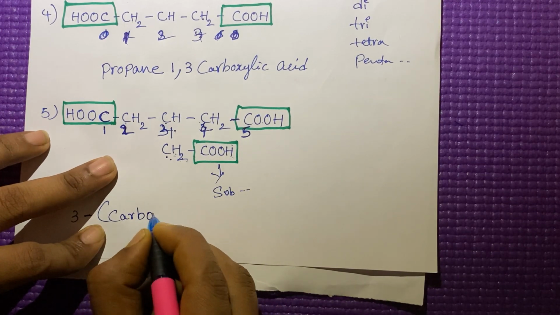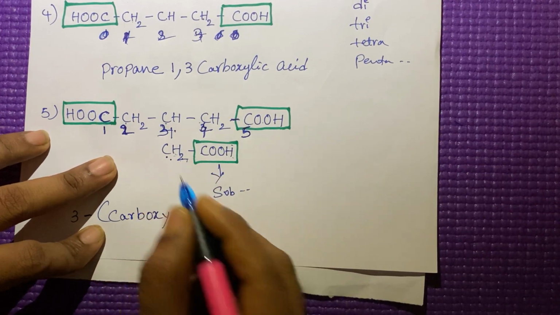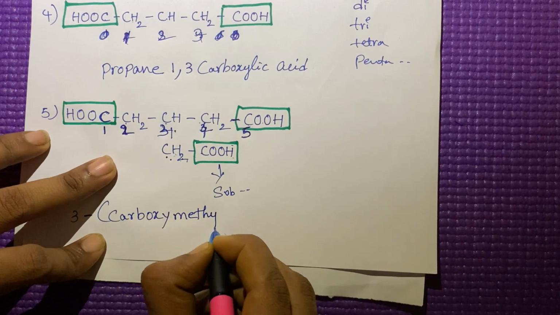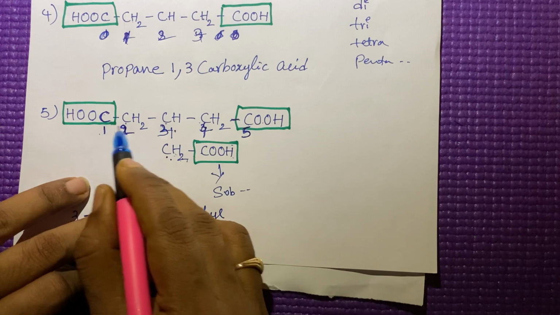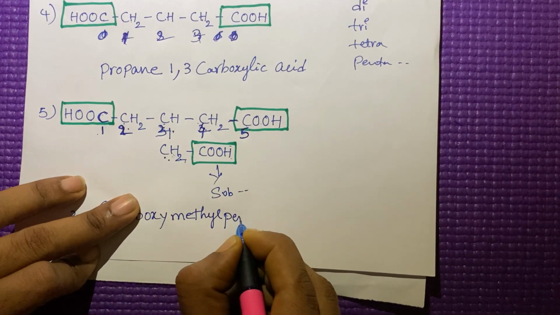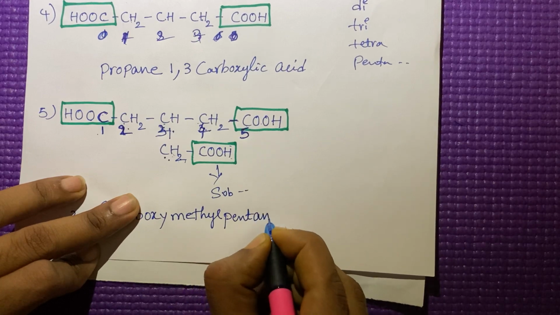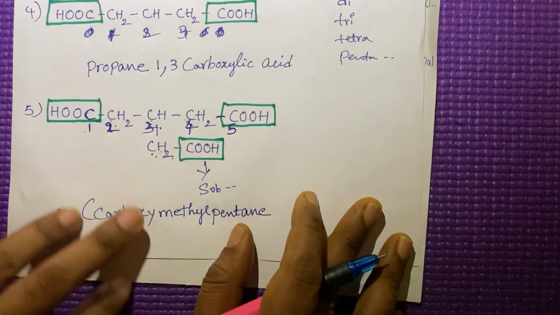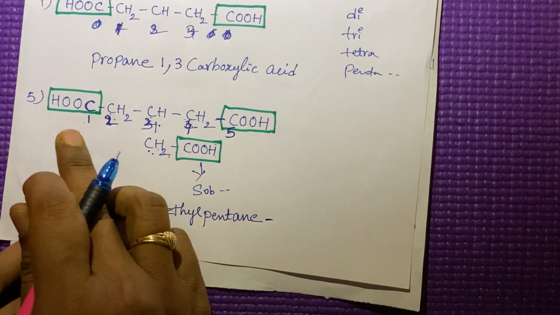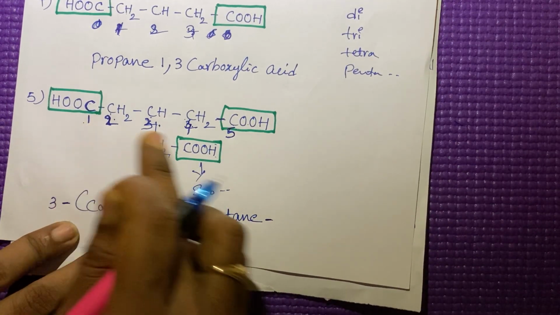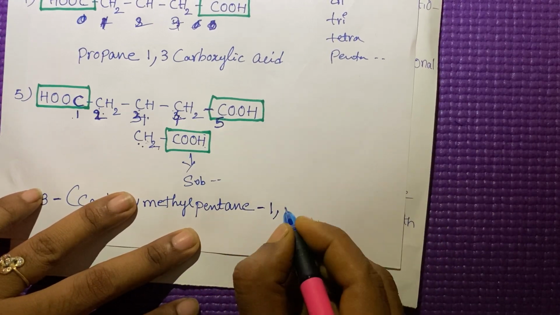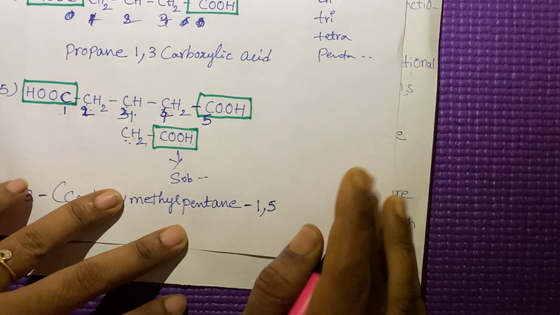Carboxy, methyl. Carboxy, methyl, meth, eth, prop, but, pent, pentane. Only single bonds are there. So, ane, hyphen, the first position and the fifth position, 1, 5.